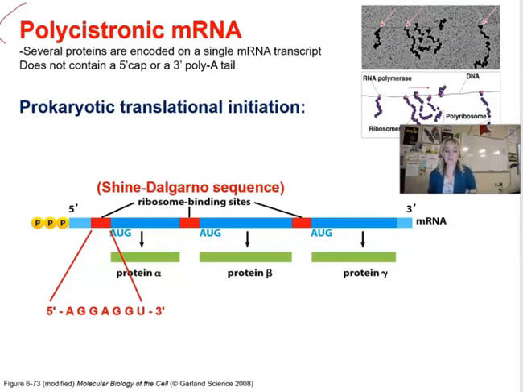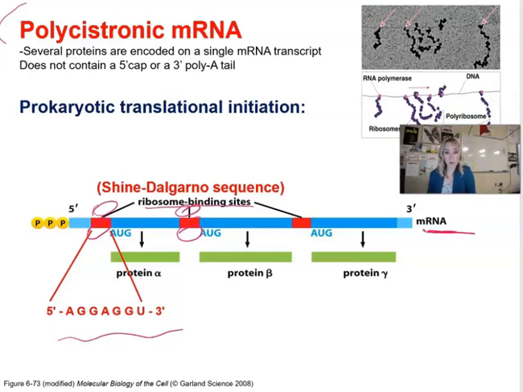As you can see, once we have the mRNA molecule, the transcript is going to have multiple ribosomal binding sites. So you have ribosomes that can bind here, ribosomes that can bind here in this region, and we call that region the Shine-Dalgarno sequence. And let's just have fun with this. What does it read?